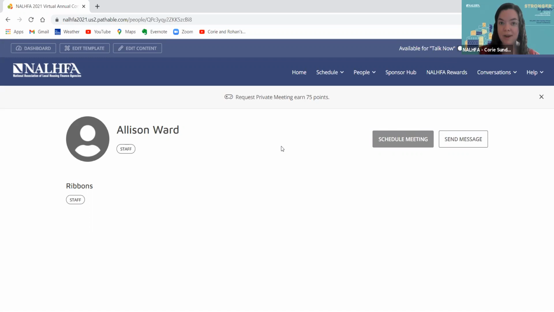It is a really great and helpful way to network throughout your time at the conference, by directly messaging individuals. Obviously, you can also engage in the chat box for every session that you attend. But if you really wanted to have a one-on-one or small group conversation, you'd be able to start one here or schedule a small meeting with people as well.